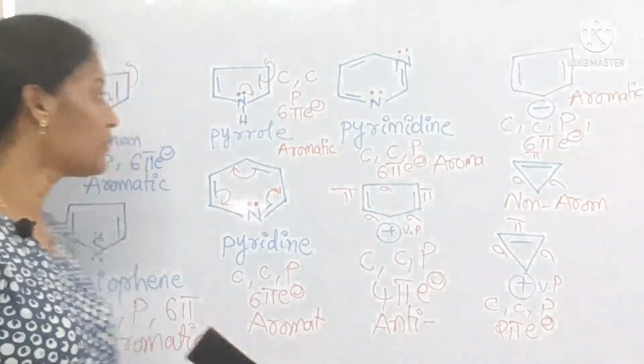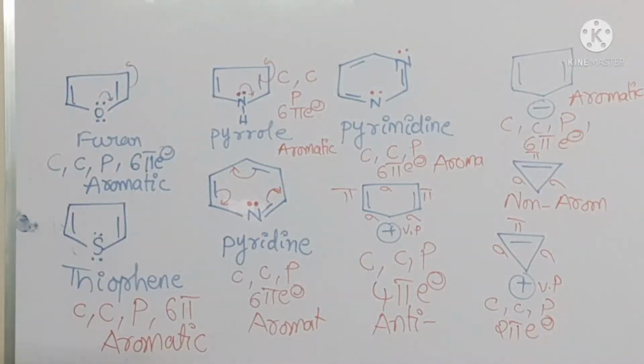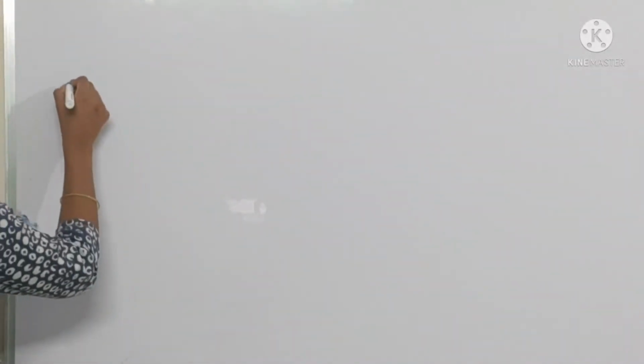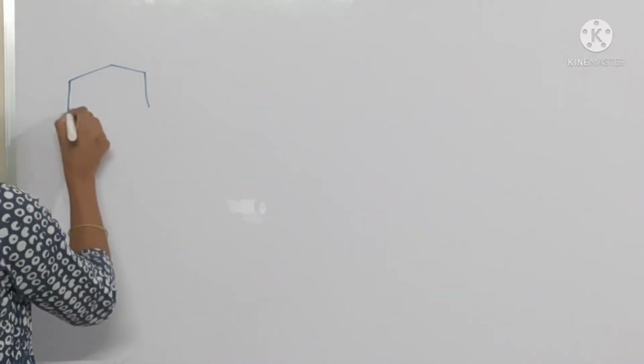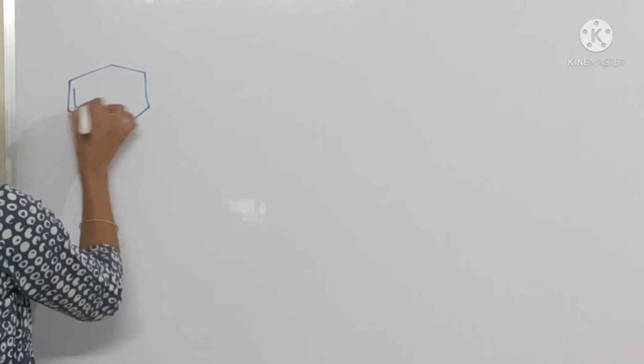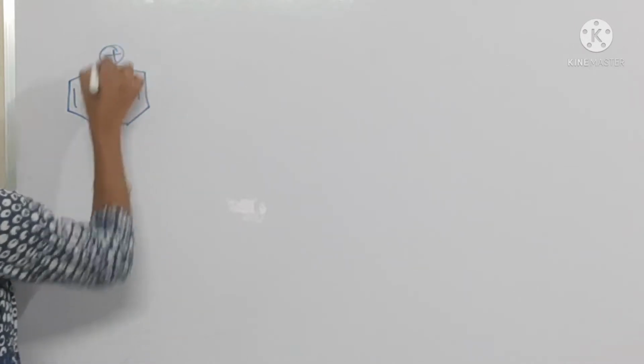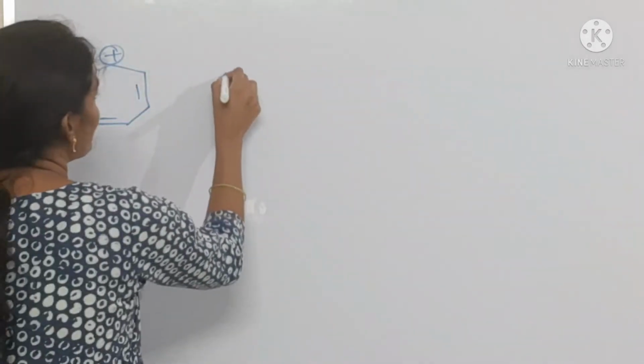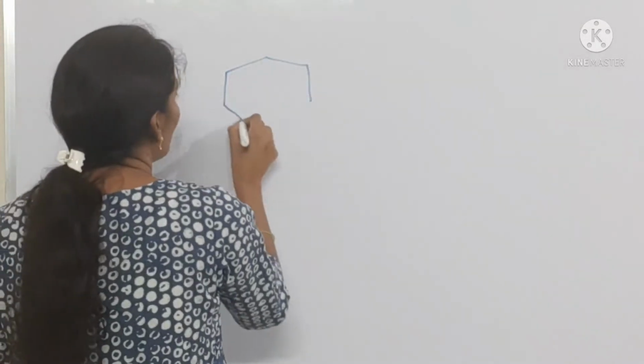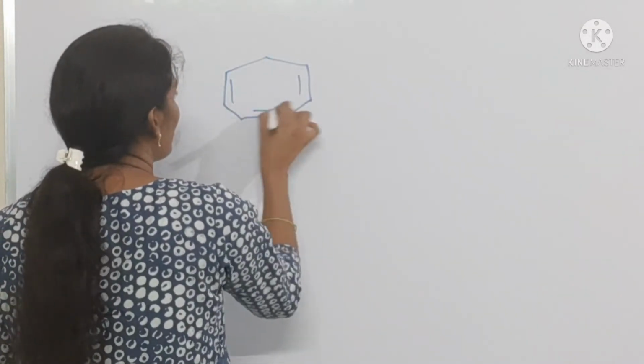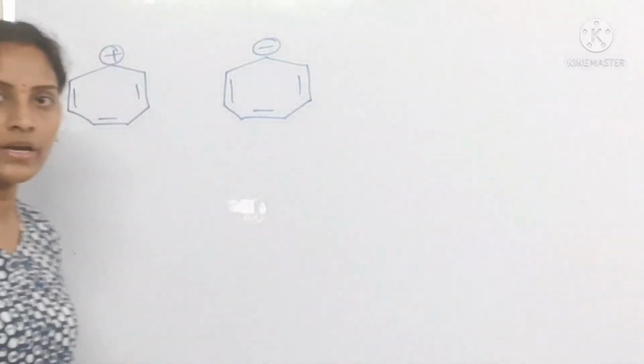We can see some more examples. Cycloheptatrienyl cation if you take, and another one is cycloheptatrienyl anion, okay.